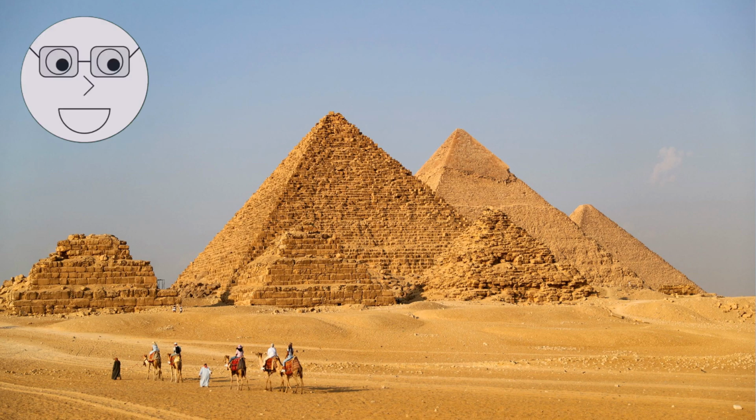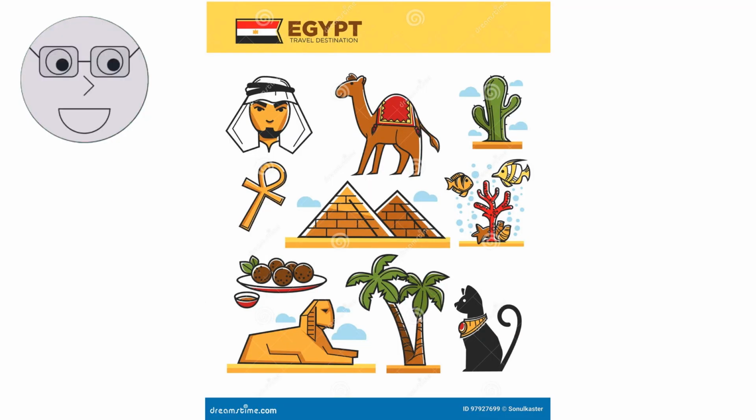Ancient Egypt is known for its impressive architecture, including the pyramids, temples, and other monumental structures. These buildings were not only impressive in size and scale, but also in their engineering and construction. Images of the Sphinx, the Great Pyramid of Giza, and other iconic landmarks.